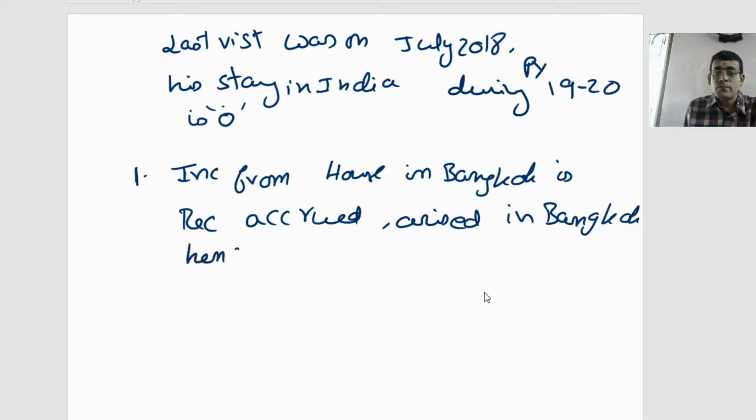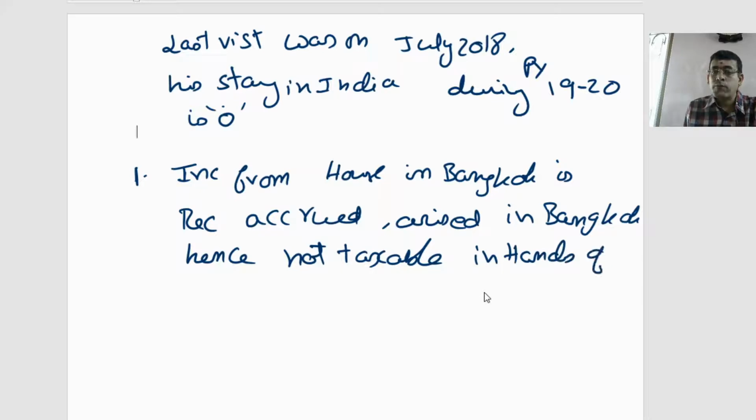Hence not taxable in the hands of Mr. Jagadish.